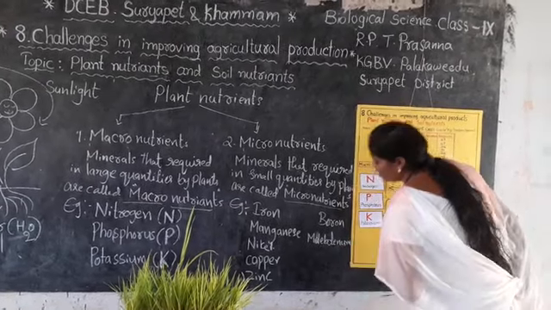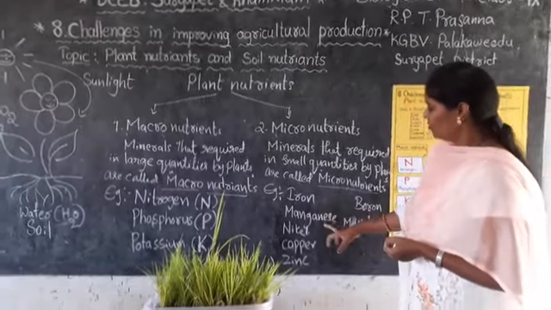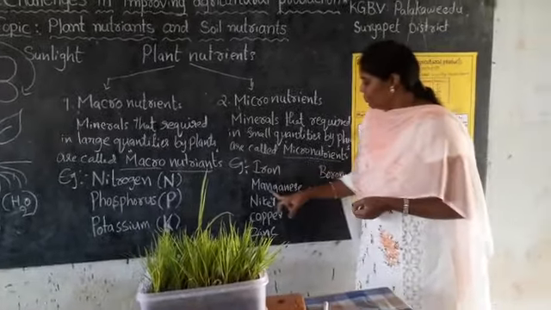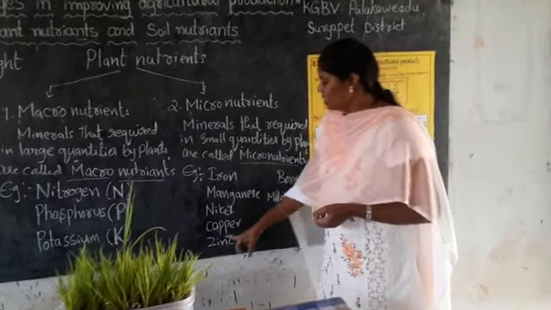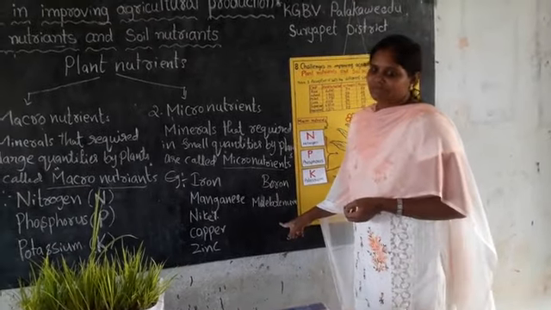Many micronutrients are there. I have written some of them. First, iron, manganese, nickel, copper, zinc, boron, molybdenum.